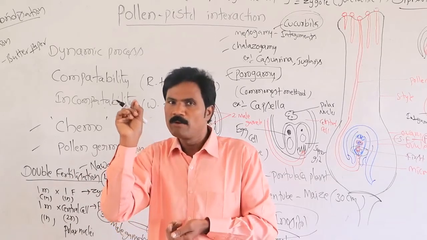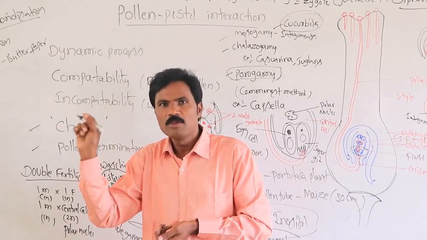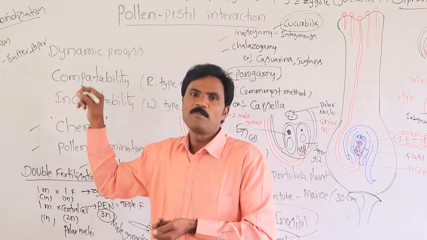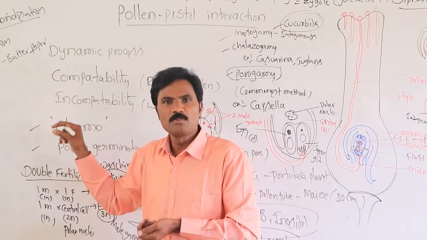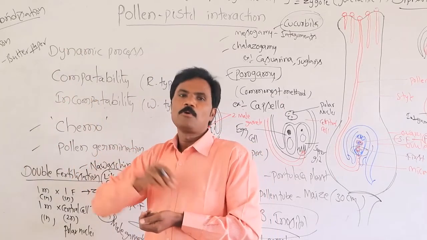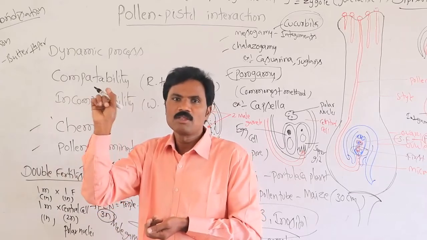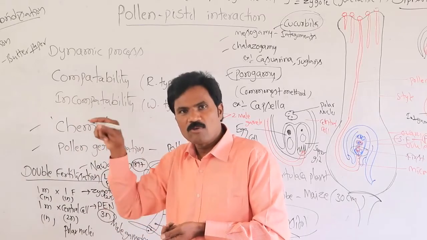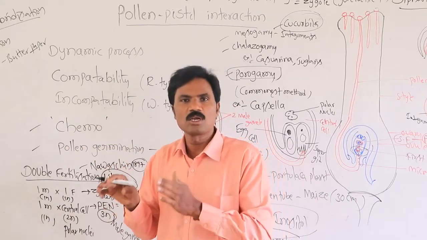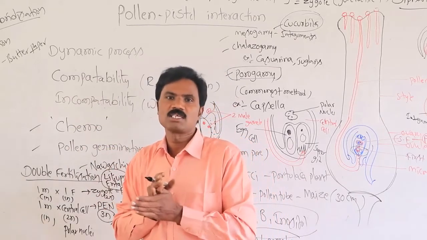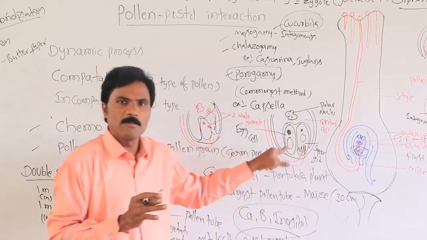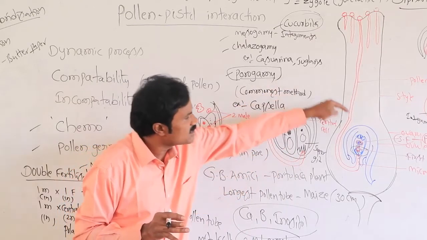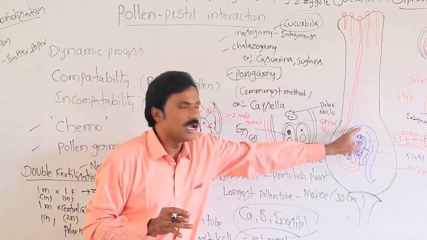So from the pollen grain entering the pistil, then chemotaxis with the help of calcium as well as inositol and boron, the pollen tube germinates. From the stigma to the ovary, whatever changes take place, that totally we call pollen-pistil interaction. After entering, there is a possibility it may be through the micropyle, the integument, or the basal part, that means the chalazal region.